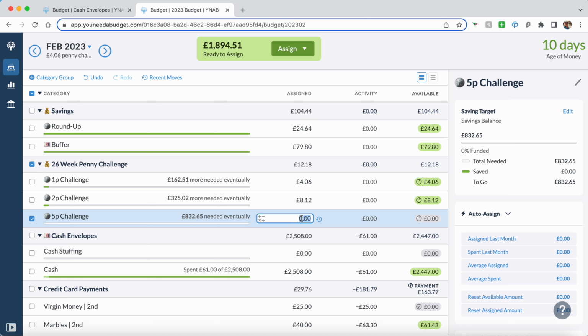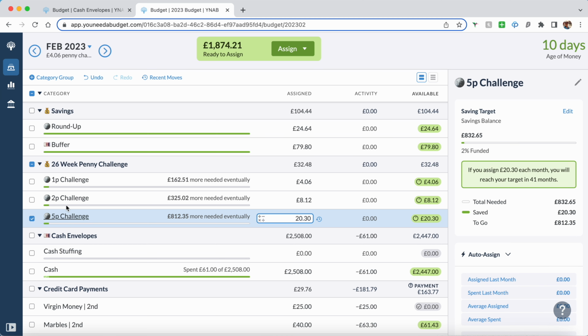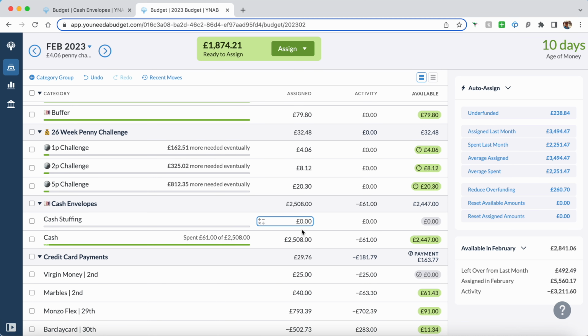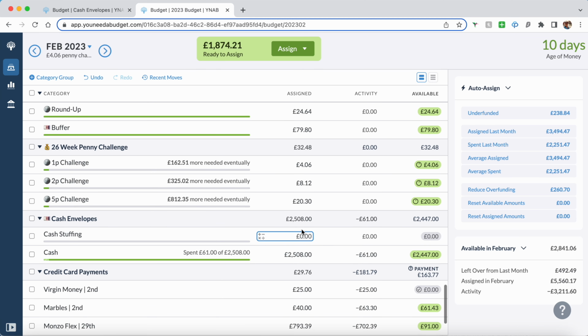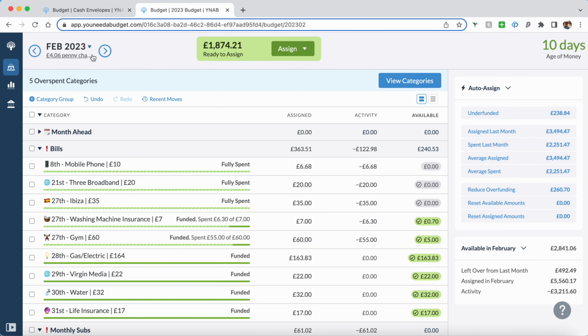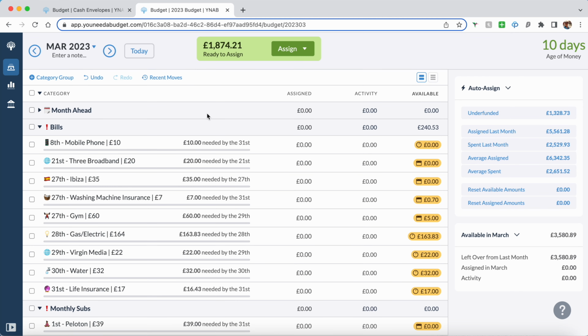I'll mark all of these off once I come to do my cash stuffing, because I have a tracker for these. So there's the next 4 weeks. That's basically my penny challenge done for the month, and that is all that I wanted to cover for the month of February. Then I'm going to move on to March.